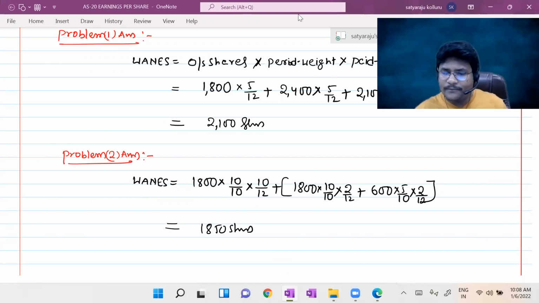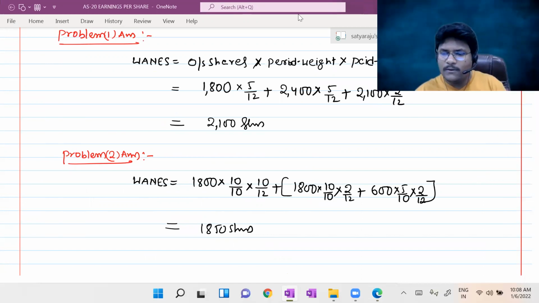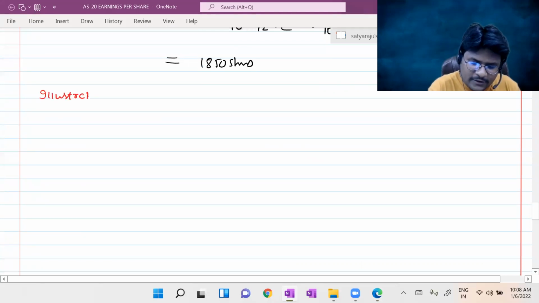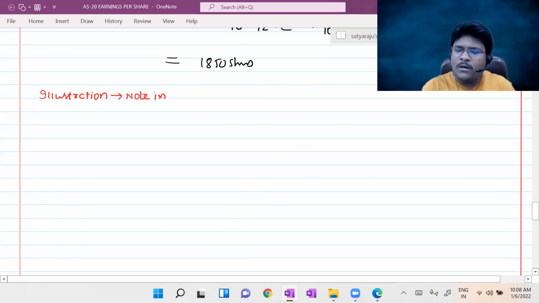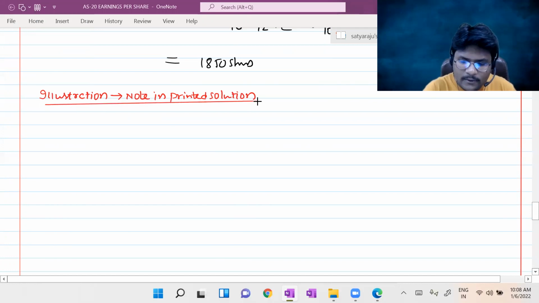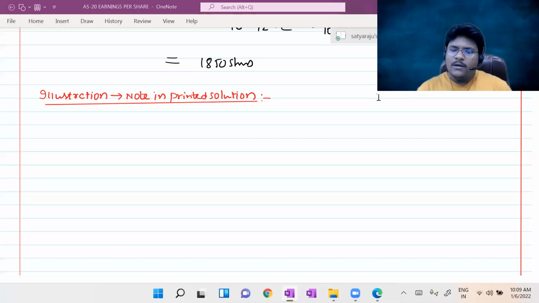Again, I'm mentioning, this is just an illustration related to the note in the printed solution. So I'm writing below the same problem for better understanding. So what is that illustration? Just a small illustration I'm developing.